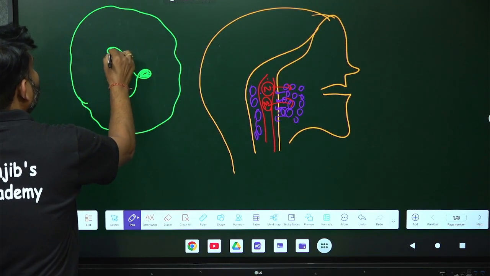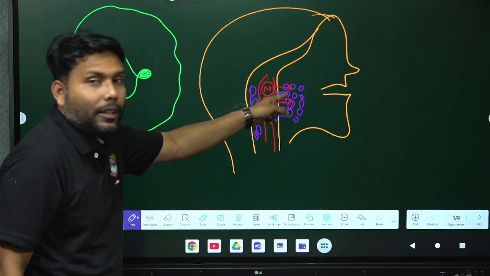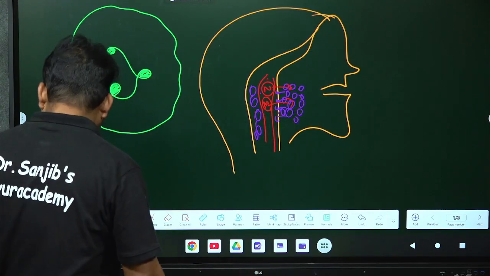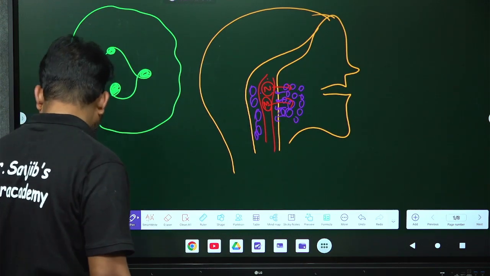So what is happening when neutrophil is coming to the bacteria site? When neutrophil is coming to the site, it will secrete destructive enzymes.